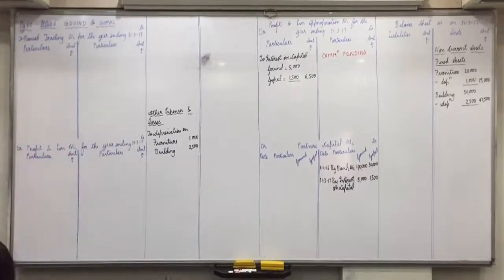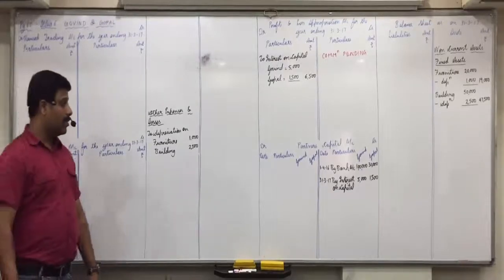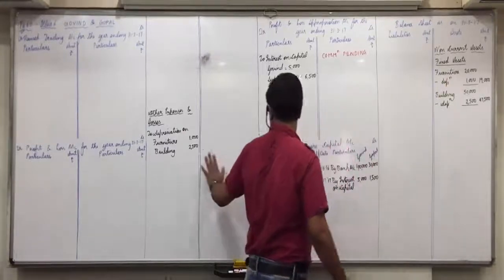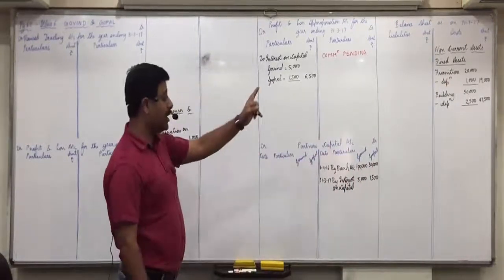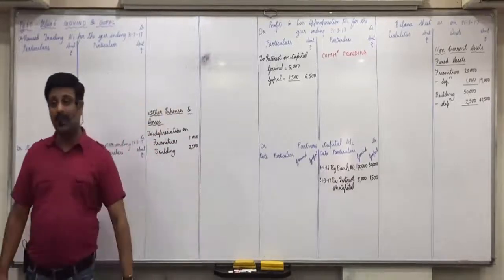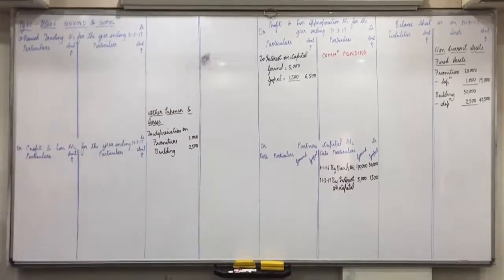So is everyone clear with this? Once again, what are the two effects of depreciation? Minus from fixed assets, and second effect other expenses and losses, and amount 20,000's 5% 1,000, 50,000's 5% 2,500. Is everyone clear with it?